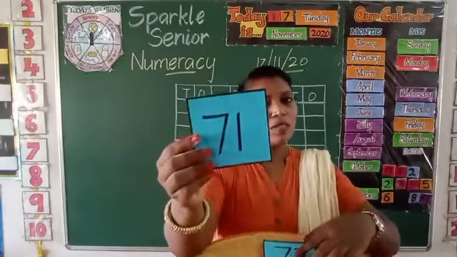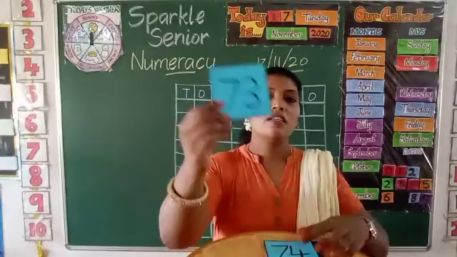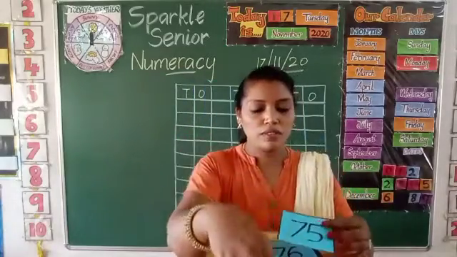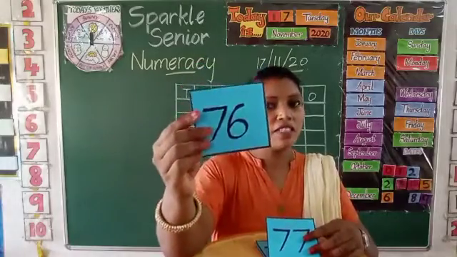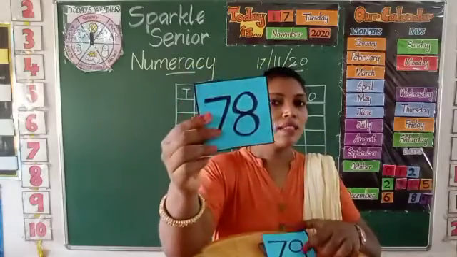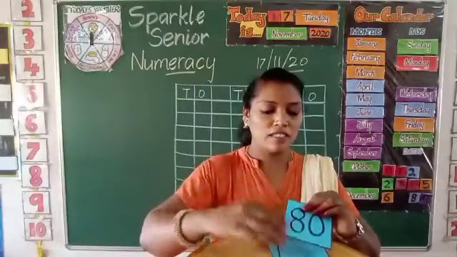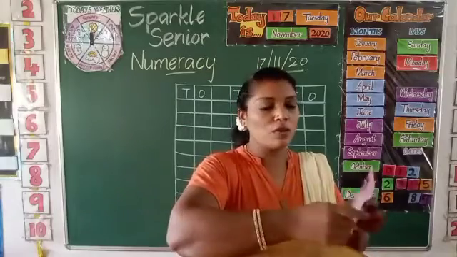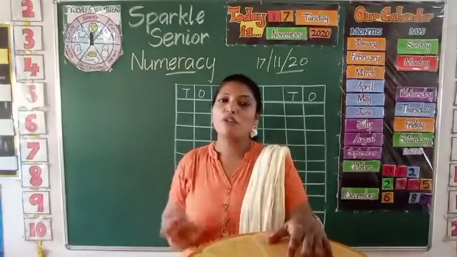Okay, so 71, 72, 73, 74, 75, 76, 77, 78, 79, and 80. Okay, so we had done the counting, we had said the numbers, and next we'll move on to the counting activity.